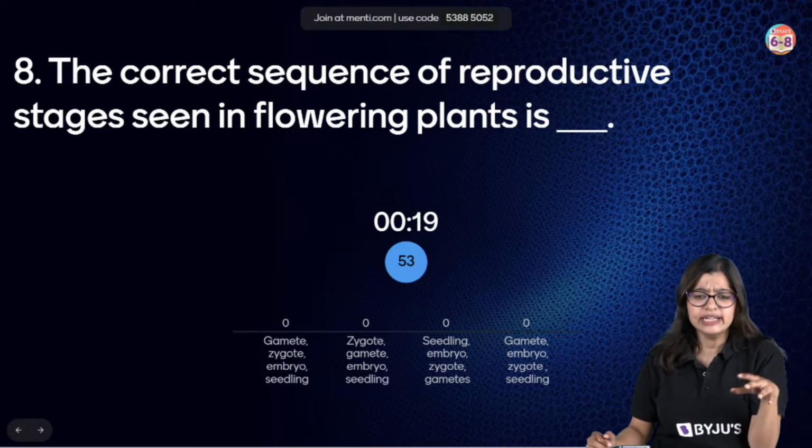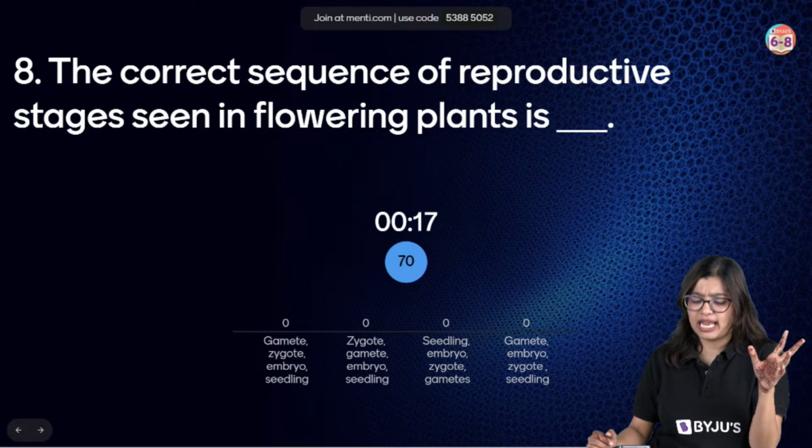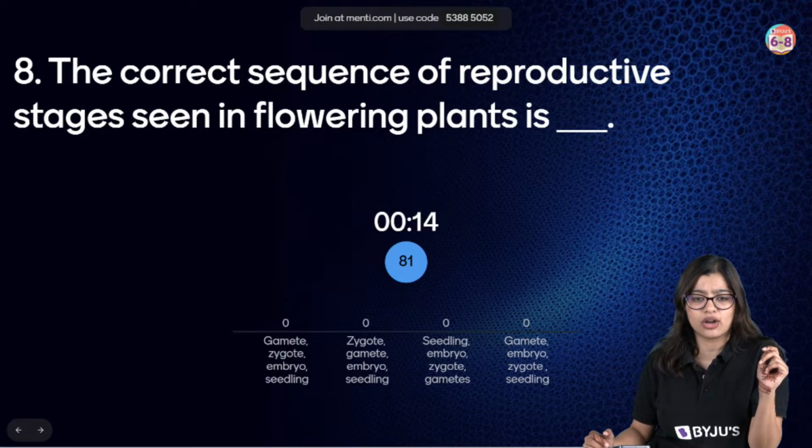Catherine, you can join in now. No, you can type the code 53885052. You can type in the code. It will not be a problem.